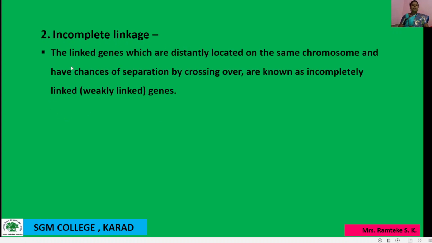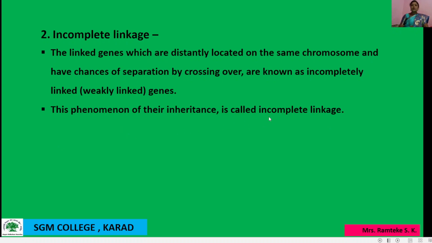The second kind is incomplete linkage. What is incomplete linkage? The linked genes which are distantly located on the same chromosome and have a chance of separation by crossing over are known as incomplete linkage, that is, weakly linked genes. This phenomenon of their inheritance is called incomplete linkage.